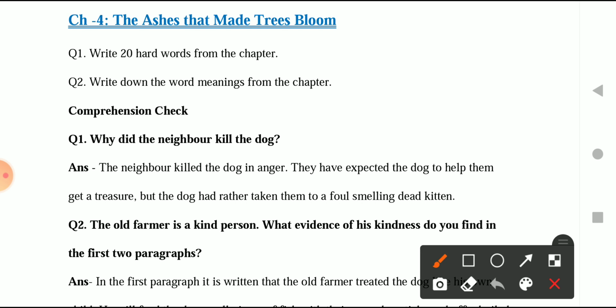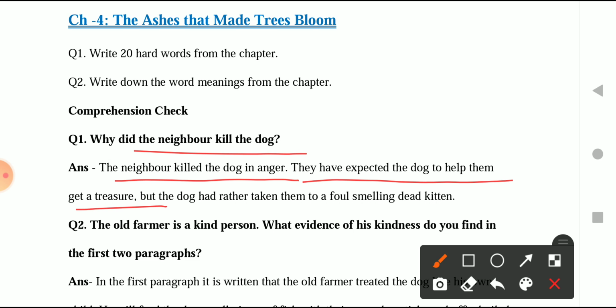This is the whole chapter that we have read, and we will discuss the chapter also, but right now we are discussing question number 1, which is, why did the neighbor kill the dog? The neighbor killed the dog in anger. They had expected the dog to help them get a treasure, but the dog had rather taken them to a foul smelling dead kitten. The neighbors, who were staying where the old couple lived, saw how the old couple were able to discover gold with the help of their dog.